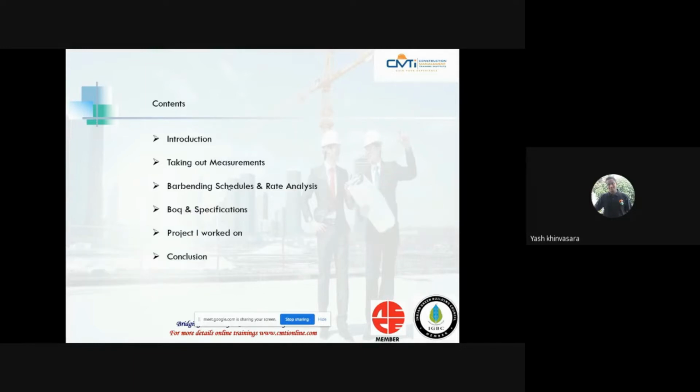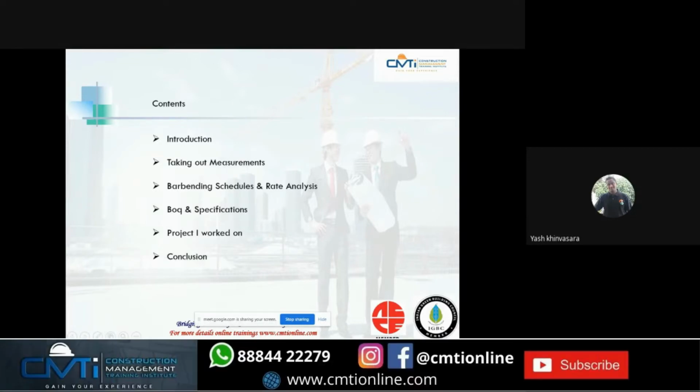Now, these are the contents: introduction, taking out the measurements, bar bending schedule and rate analysis, BOQ and specification, and project. This slide will be the project I worked on, and the final one is the conclusion.